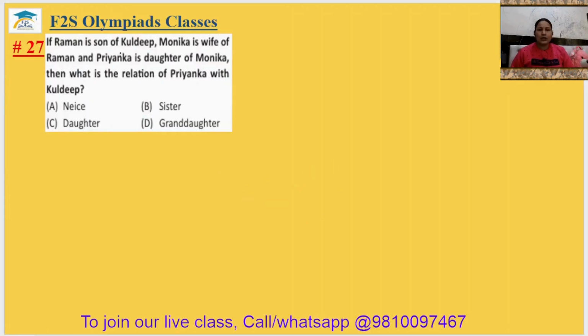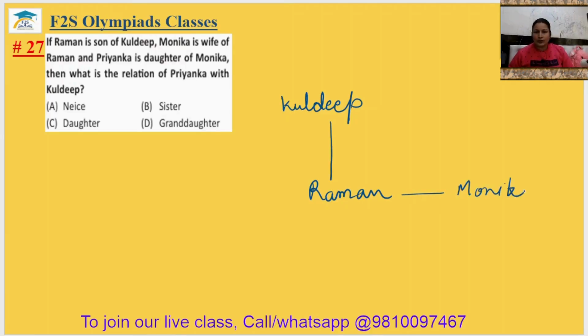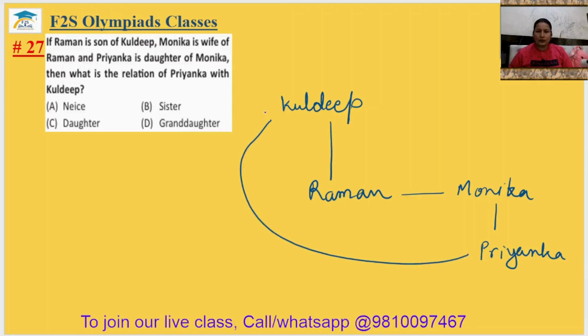Question number 27. If Raman is the son of Kuldeep, Monica is the wife of Raman, and Priyanka is the daughter of Monica, then what is the relation of Priyanka with Kuldeep? So this is Kuldeep. Raman is the son of Kuldeep. This is Raman. Monica is the wife of Raman. And Priyanka is the daughter of Monica. Okay. So what is the relation of Priyanka with Kuldeep? So granddaughter. Option D. 27th answer is option D.